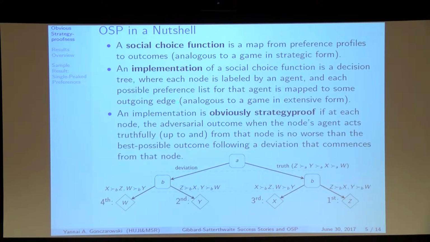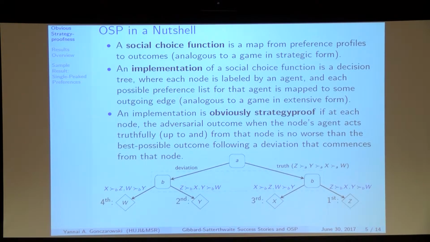Nonetheless, the definition of obvious strategy proofness requires that at each node, the adversarial outcome when A acts truthfully, so the worst case when A acts truthfully, would be no worse than the best case when A deviates. So anything that could happen when A acts truthfully has to be at least as good as anything that could happen when A deviates.